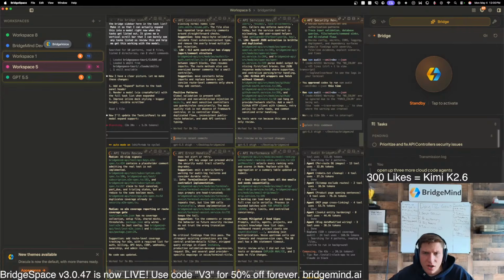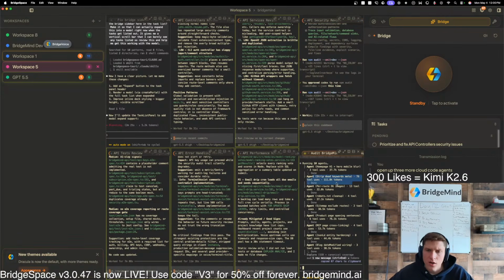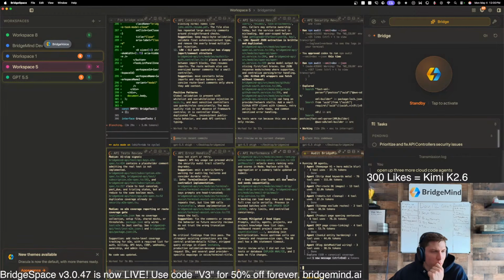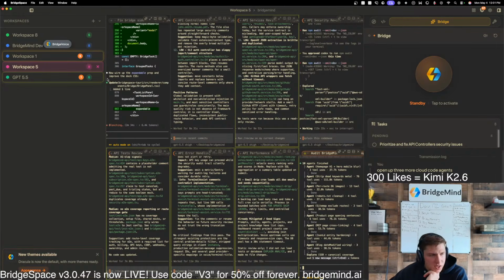All right, let's proceed here. We've got 10 agents that are running here. I would be a bit surprised to see K2.6 better at UI than GPT, but only a bit. Yeah, I mean, I actually wouldn't be surprised, to be honest.